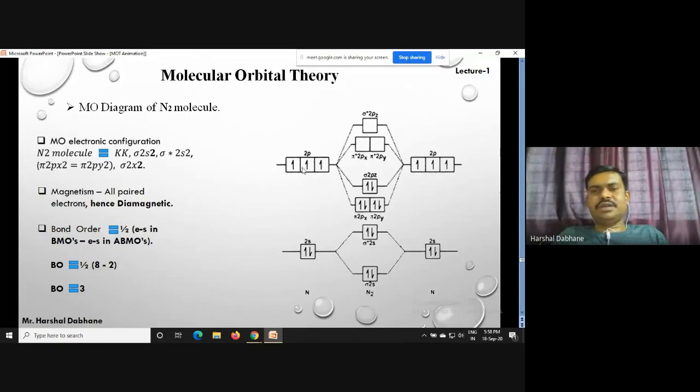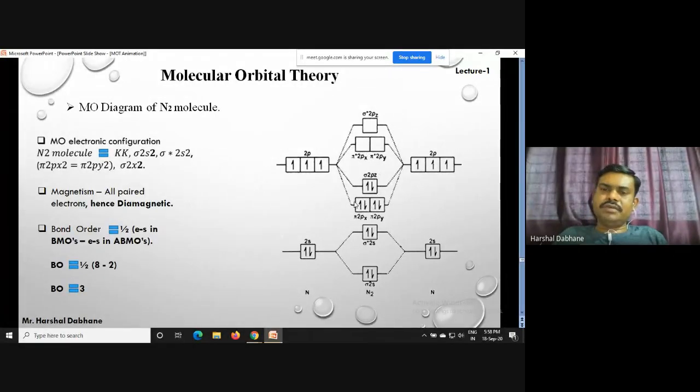Then next is the 2p orbital. So here 3 and here 3, 6 orbitals undergo LCAO, and they give 6 molecular orbitals, out of which 3 are bonding and another 3 are anti-bonding molecular orbitals.